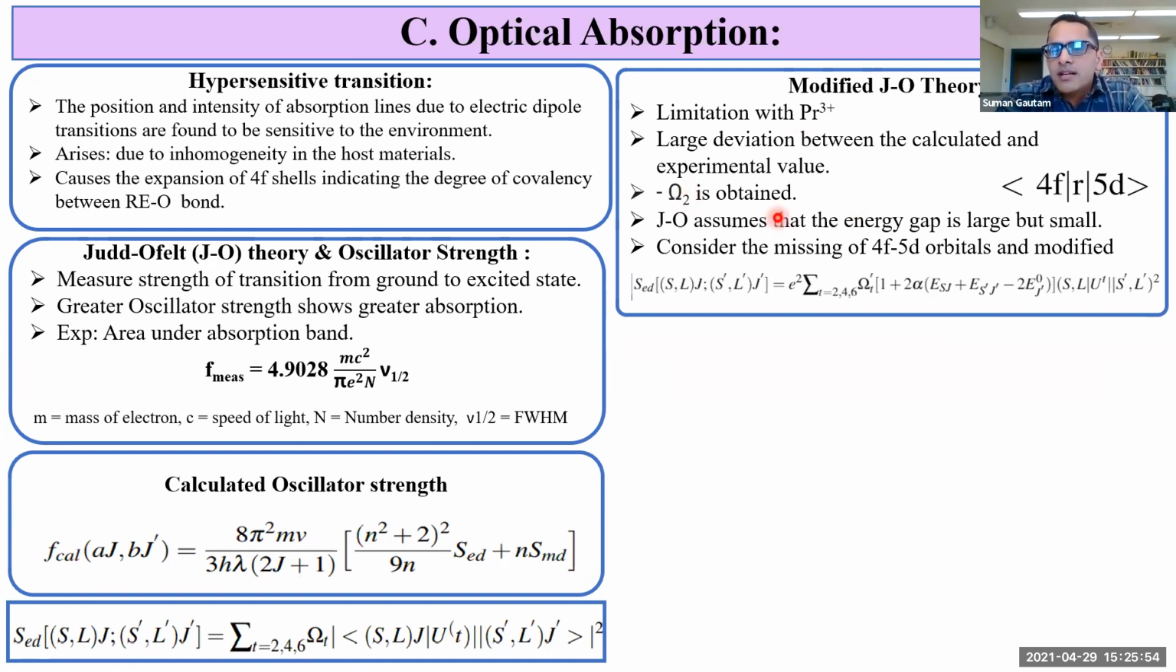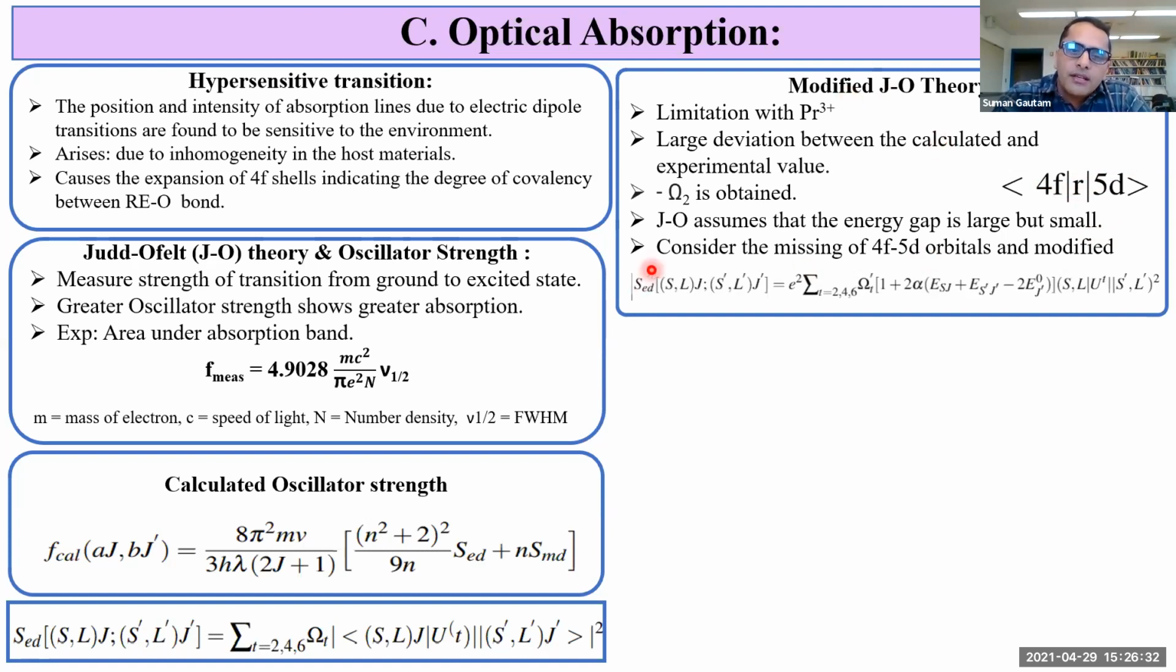Judd-Ofelt theory assumes that the energy gap between 5d and 4f electronic transitions is very large, and it assumes that 5d orbitals do not affect the 4f-4f electronic transition intensities. But actually, it is found that 5d orbitals affect the 4f-4f electronic transition intensities, and the energy gap is not large, it is small. So we need to consider the mixing of 4f and 5d orbitals, and the theory needs to be modified. That modified theory is called modified Judd-Ofelt theory.